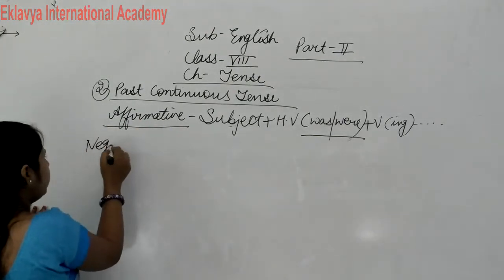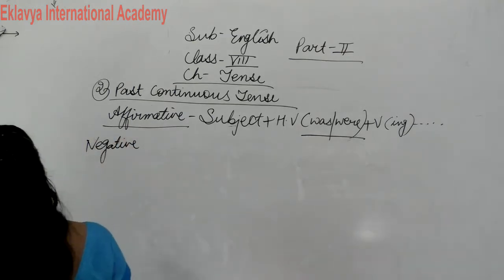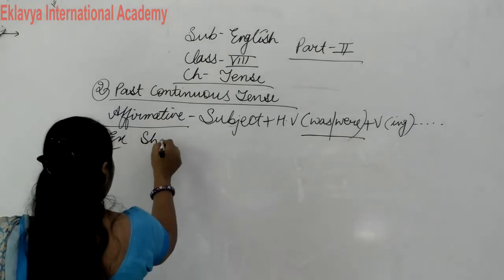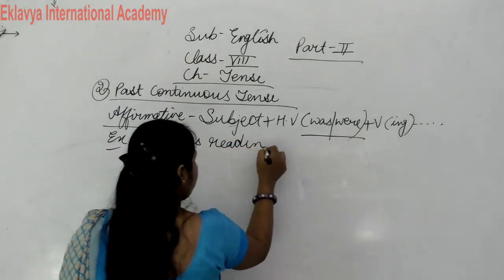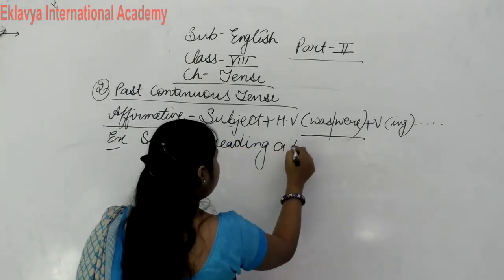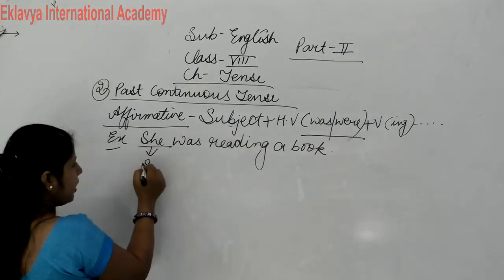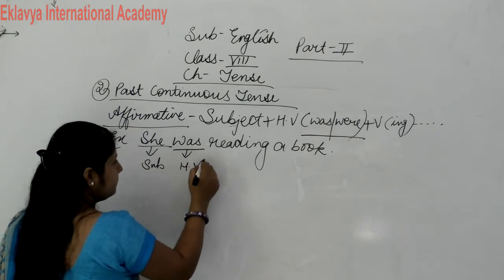Now negative. Sorry, first of all write down one example. Like example, she was reading a book. Now see, she is what? She is subject. Was is what? Helping verb.